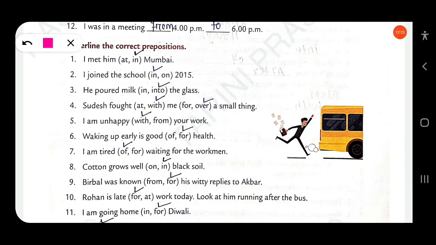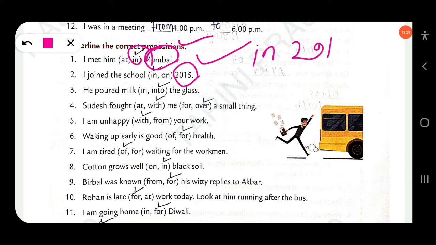The next, underline the correct prepositions. I met him dash Mumbai. So before a big city or capital we use "in". So here "in" will be appropriate. The next, I joined the school. Here a year is given. Okay, before a year we use "in": in 2021. So here "in" will be appropriate. Okay, "in", not "on". Then next, he poured milk, okay, into the glass. So this is movement, okay, "into".